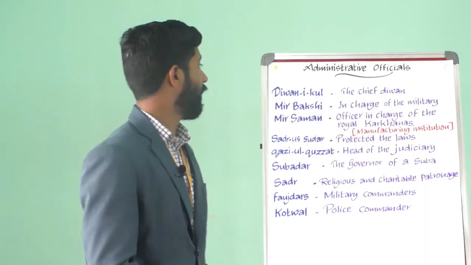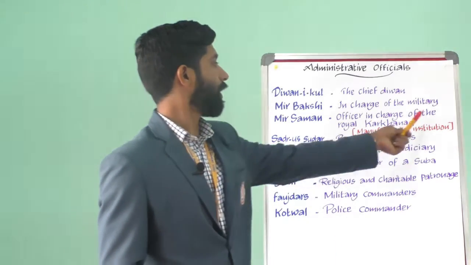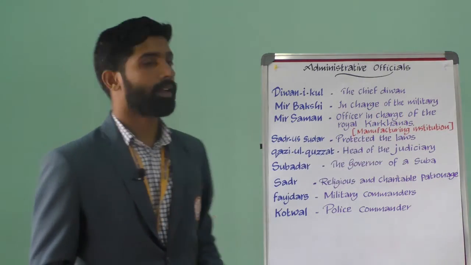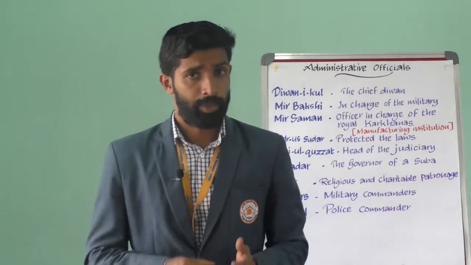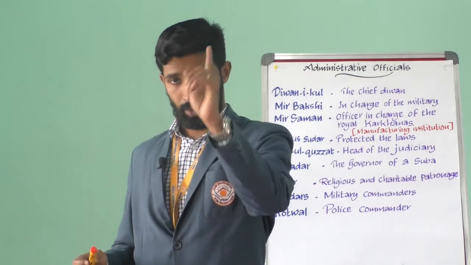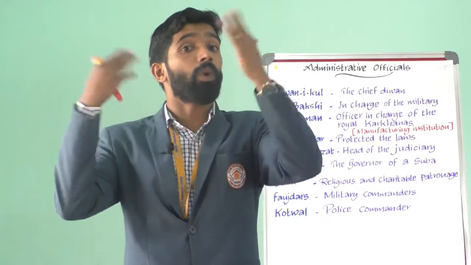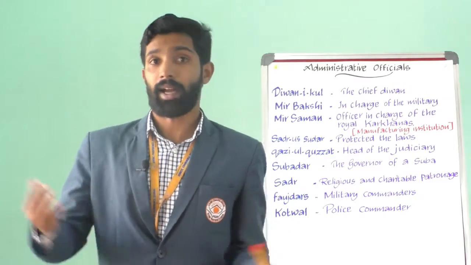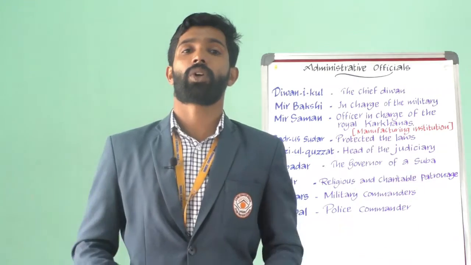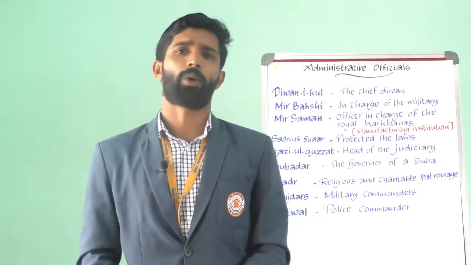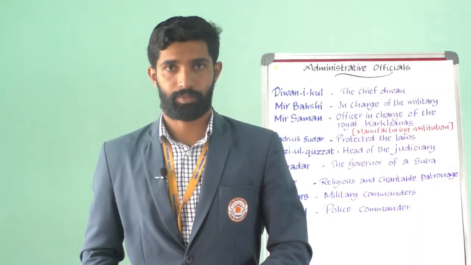The Mir Saman was the officer in charge of the royal Karkhanas, who supervised the purchase of all kinds of articles and their storage for the royal household, and the manufacture of different articles, be it weapons of war or articles of luxury.